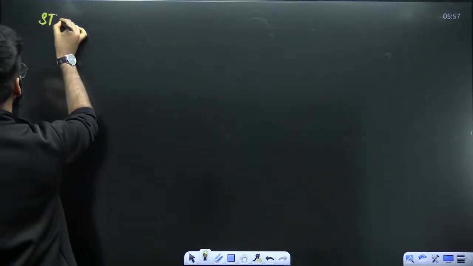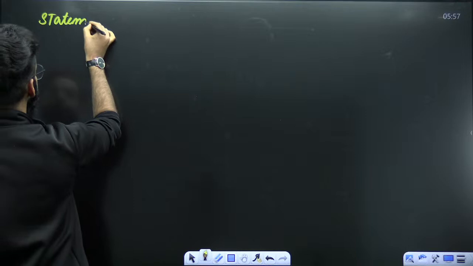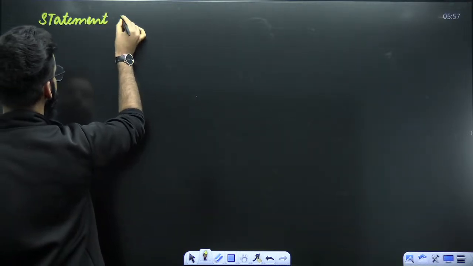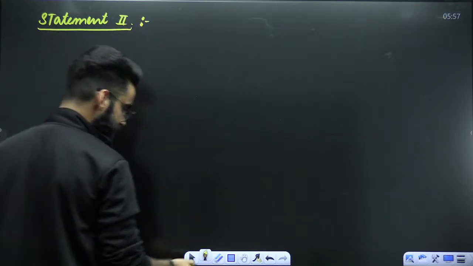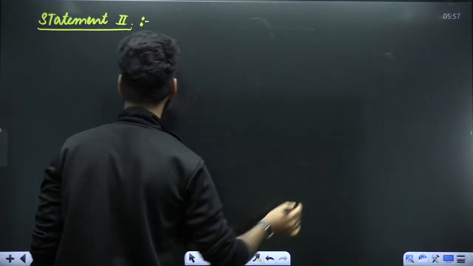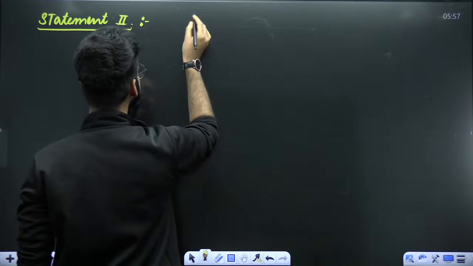Statement second. Let's see what the statement says. The statement is like this.